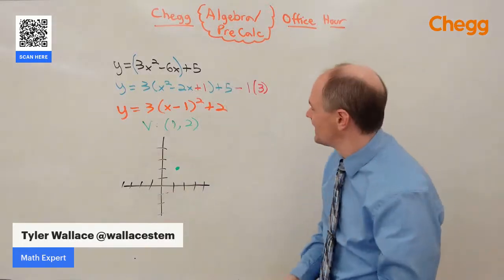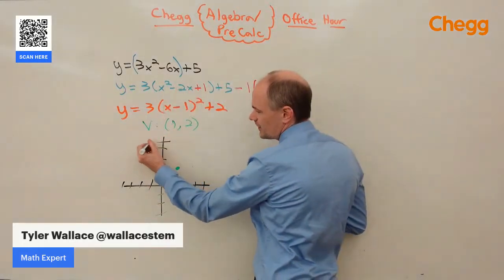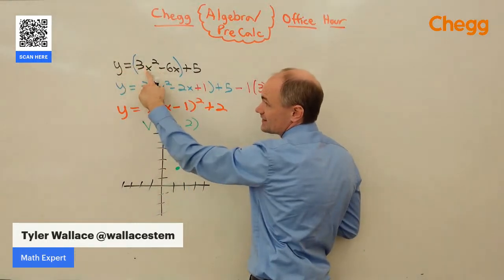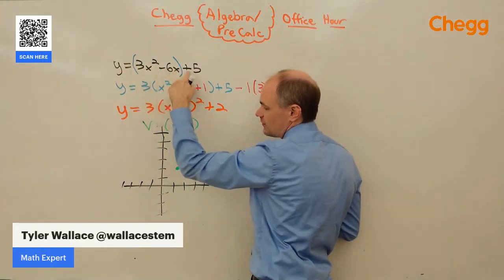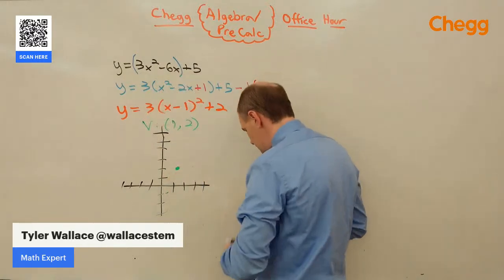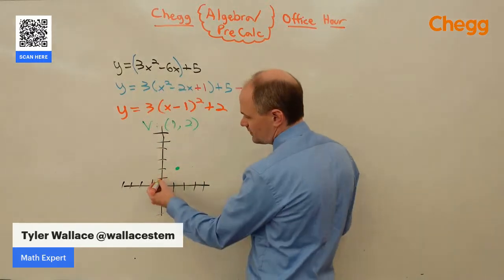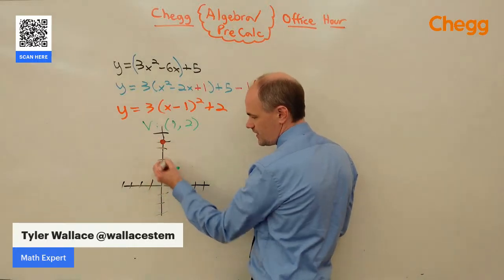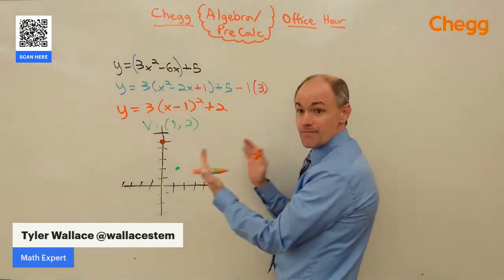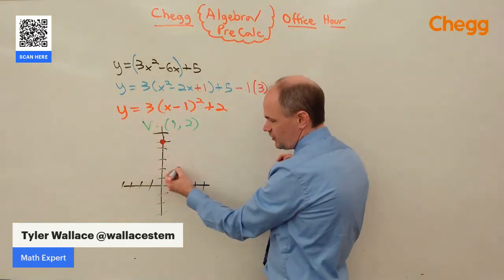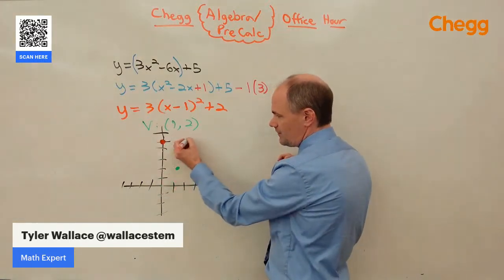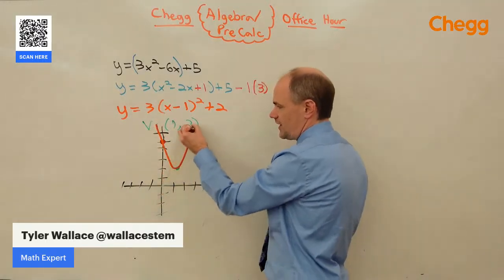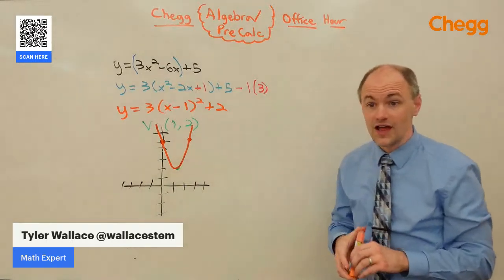The other thing I can do to get an idea of what's going on with this graph, if we go up a little bit higher, maybe, we can find the y-intercept. If I make x equal to 0, we get 0 minus 0 plus 5. That tells me that there is a y-intercept at 5. And since a parabola is symmetrical, if I go down 3, I can go over 1 and up 3 to get the next point. And that's going to help me get the shape of my parabola right there.